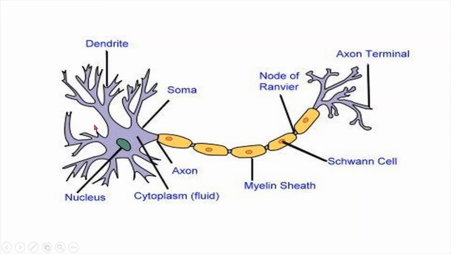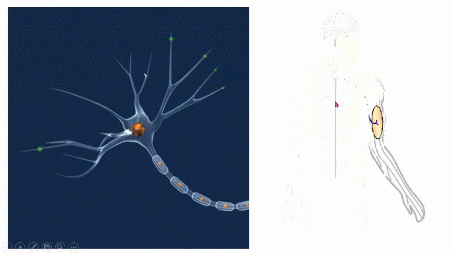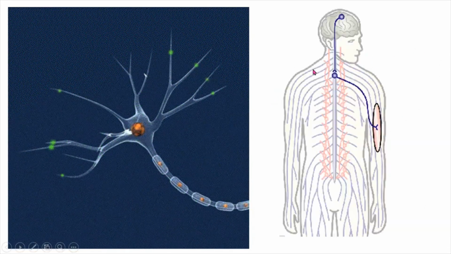And here is the cytoplasm, or fluid, inside which the nucleus is present, and all these structures are called dendrites, and this is the soma and the nodes of Ranvier. The gap between two myelin sheaths is called the node of Ranvier. And how does it work, where is it present?